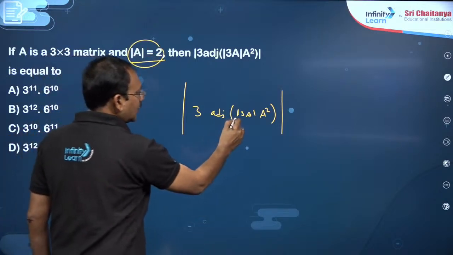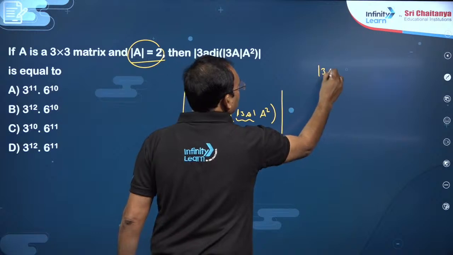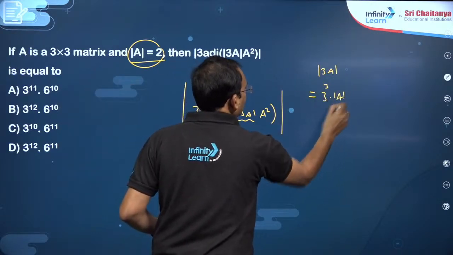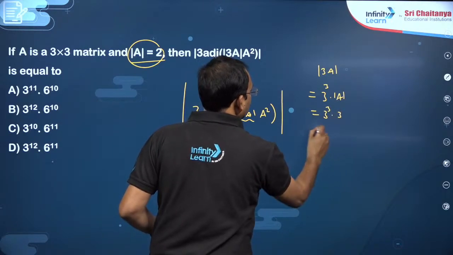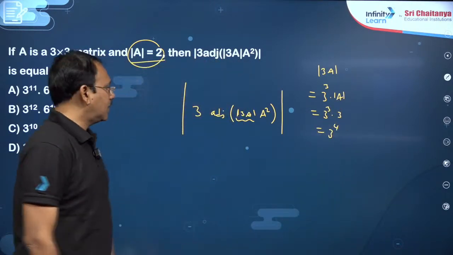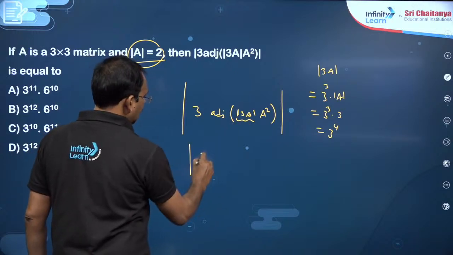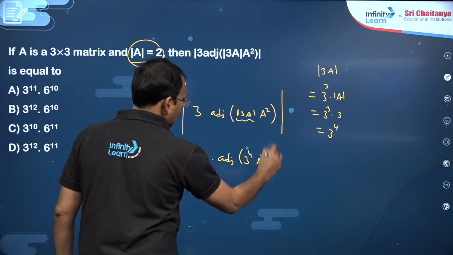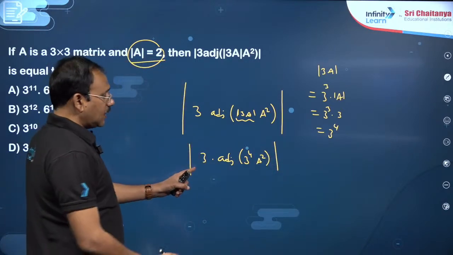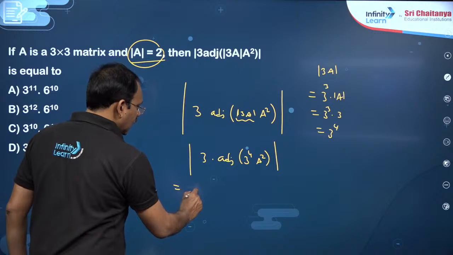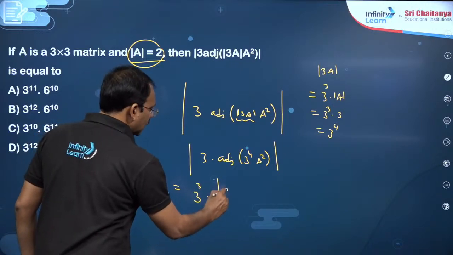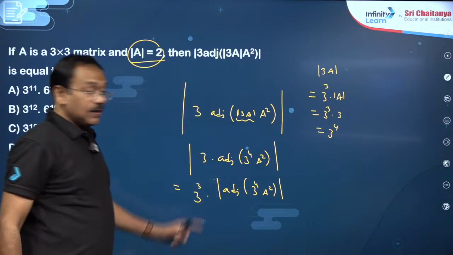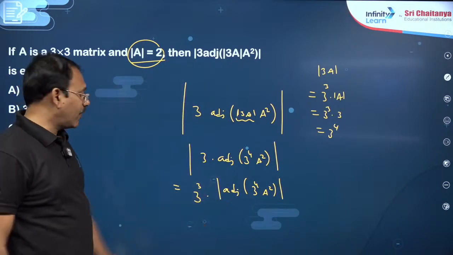What can you say about det 3A? Det 3A is nothing but 3 power n, it is a matrix of order 3, so 3 power n into det A, this is 3 cube into det A, which is 3 power 4, right. This is det of 3 into adjoint of 3 power 4 A square. Now det Ka will become k power n into det A, adjoint of 3 power 4 A square, right. Det of adjoint A is det A power n minus 1.